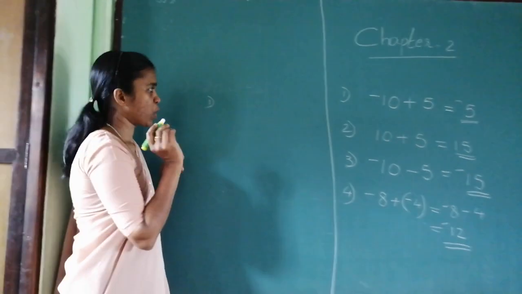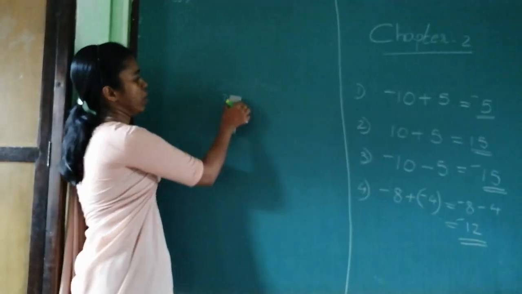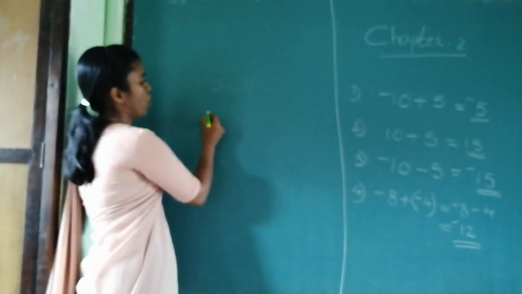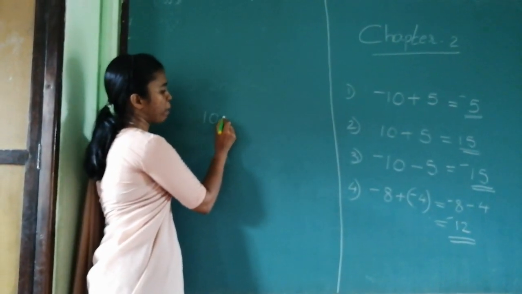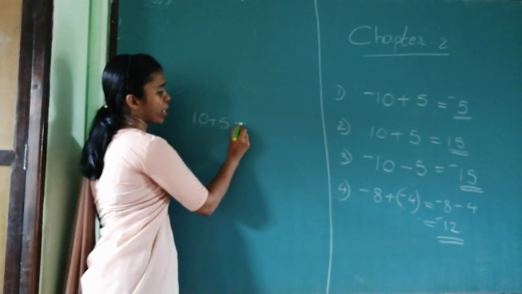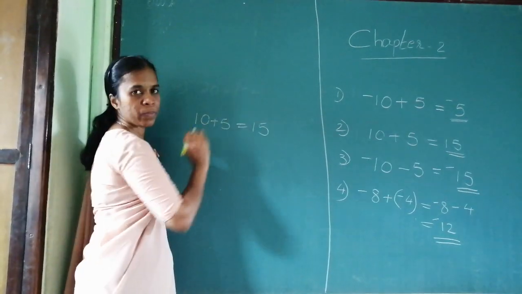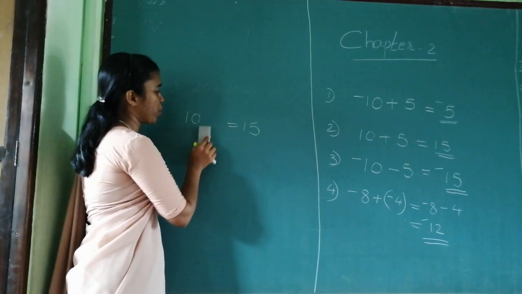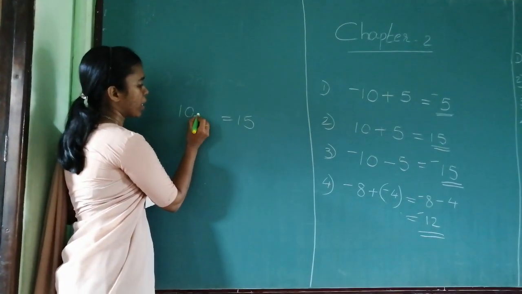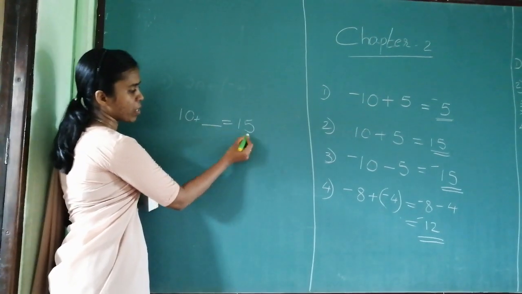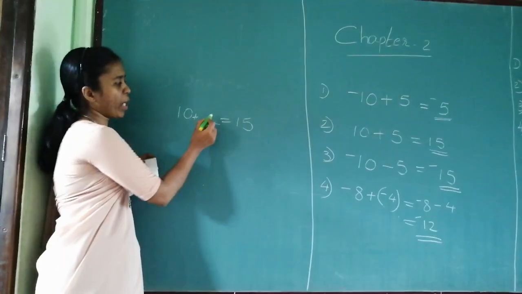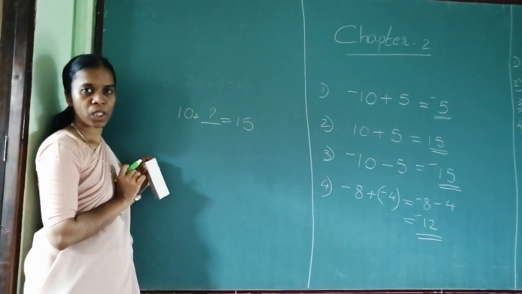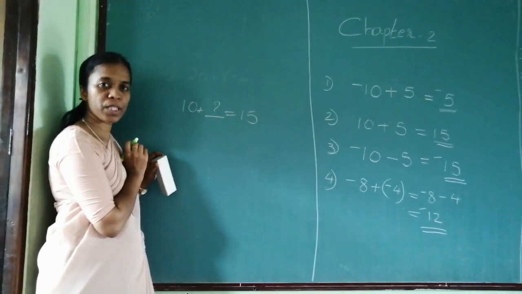I just want to ask you one thing. Now, you know that 10 plus 5 gives you 50, isn't it? Now, suppose this is not given to you. You are told that 10 plus dash gives you 50. You have to fill this number over here. How do you fill this number over here?